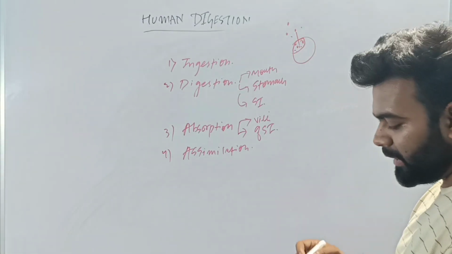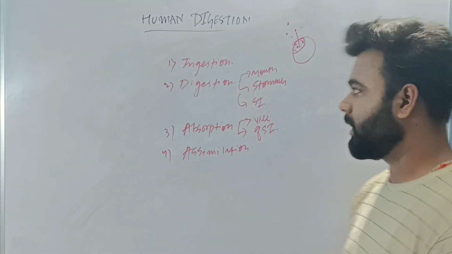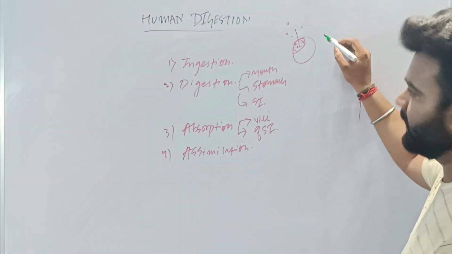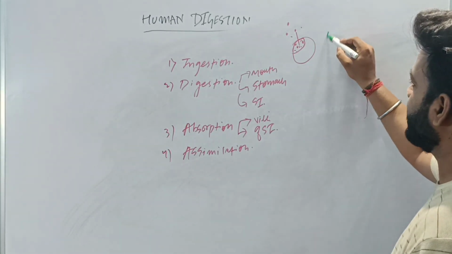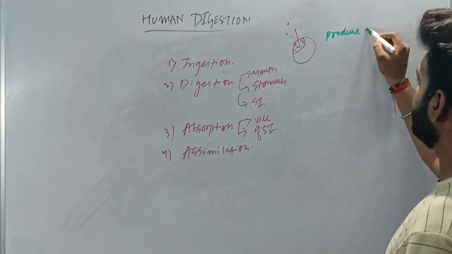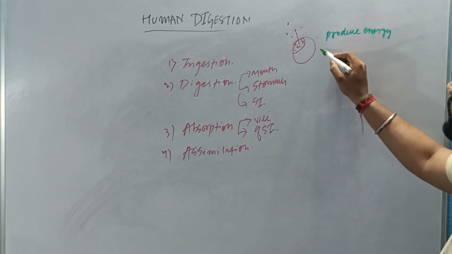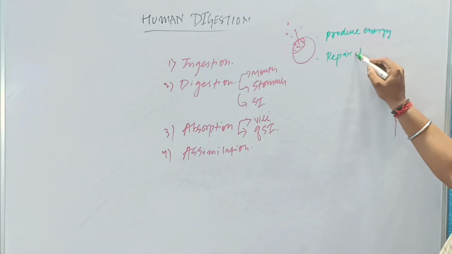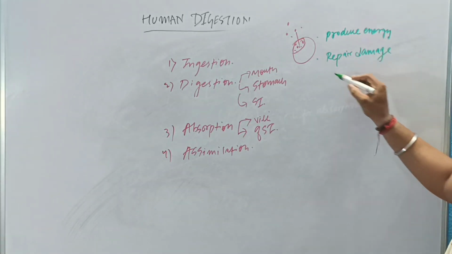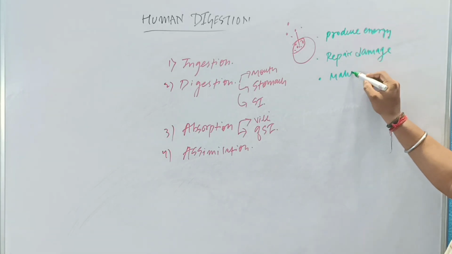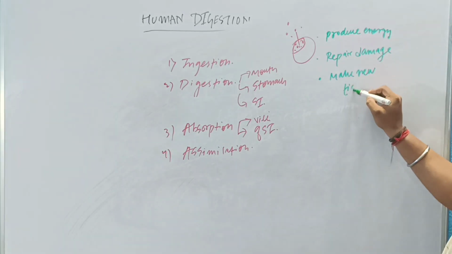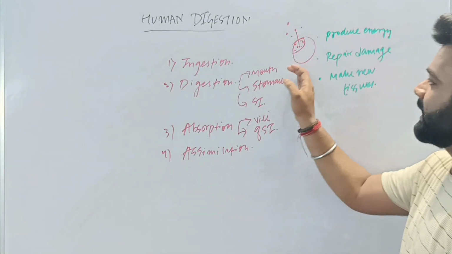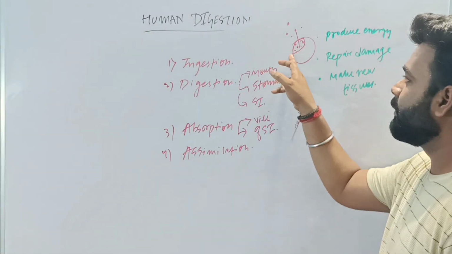So that in future if the cell has to produce energy, or suppose if the cell has to repair damage, or if the cell has to make new tissues, for these 3 functions, the cell will use these foods.